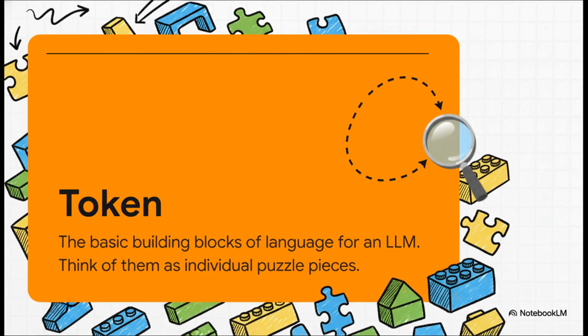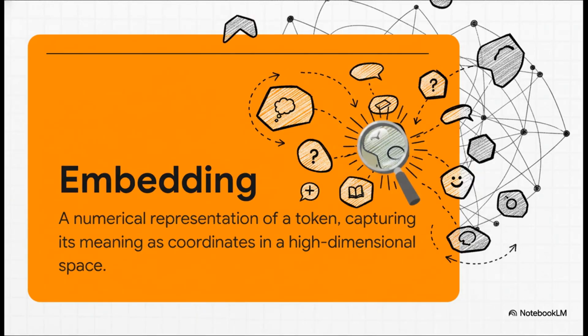You can think of these tokens as the individual Lego bricks or puzzle pieces the model uses to understand what you've said. Each one of those tokens then gets converted into a long list of numbers, and we call that an embedding. This is basically the word's mathematical ID card. This embedding gives a token a specific location on a huge, multidimensional map of language, which captures not just its meaning, but how it relates to every other word.